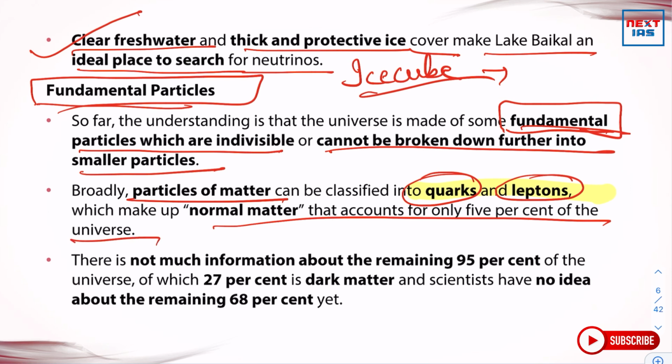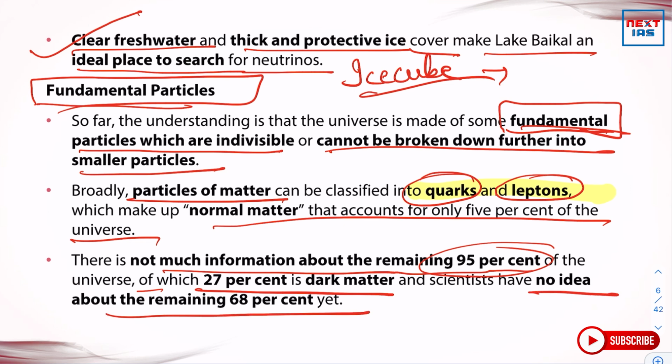The thing which should be noticed here is that the quarks and leptons are constituting only 5% of the universe. There is not much information about the remaining 95% of the universe, of which scientists say that 27% is dark matter, and further they have no idea about the remaining 68% yet. So you can see that the universe is still largely unexplored, and with today's technology and science, we are still unable to understand the nature of the matter of the universe.